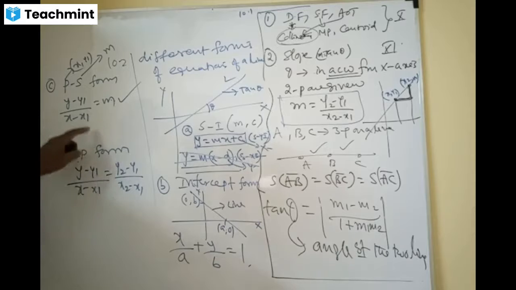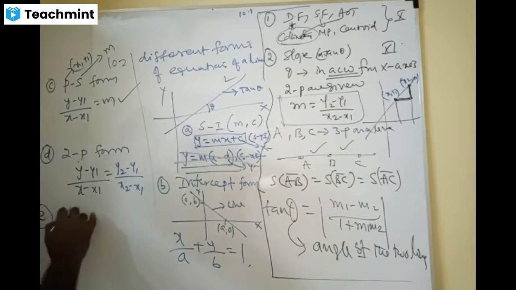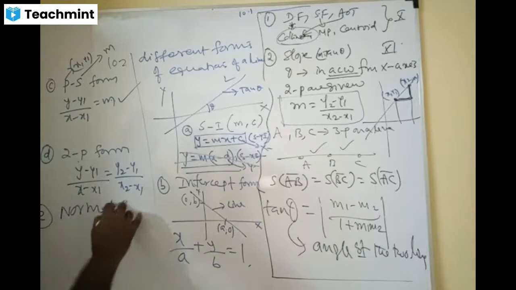Are you watching, please, all of you, dears? Ram? Where are you, Ram? Okay, what is the last form, dears? Normal form. What is it, please? Come on, tell me. What do you mean by a normal form, please?